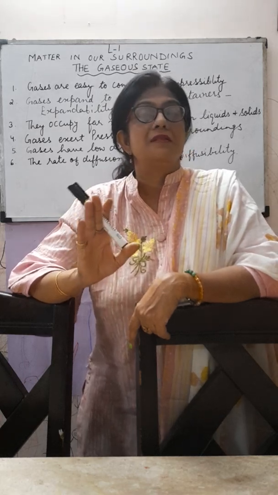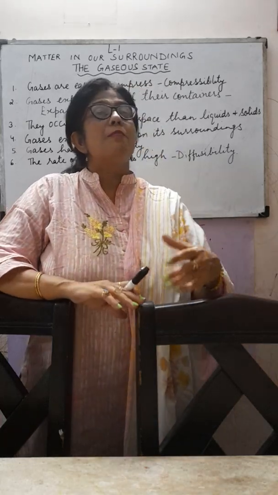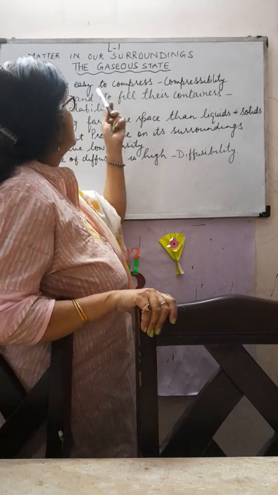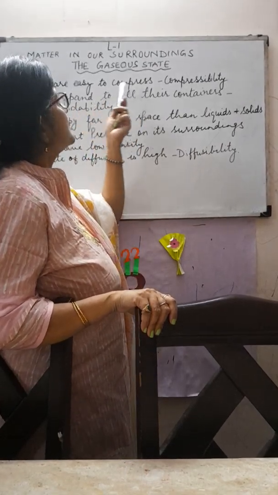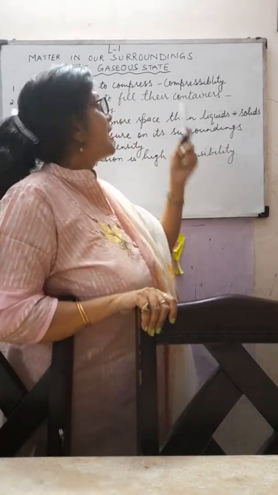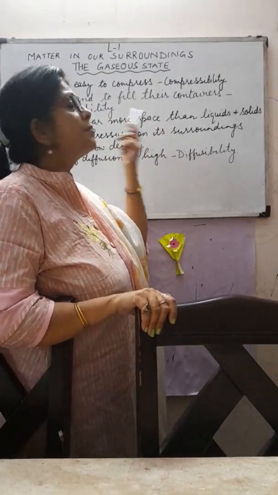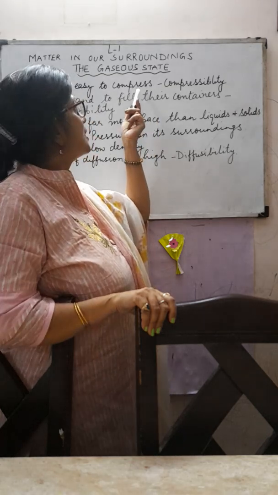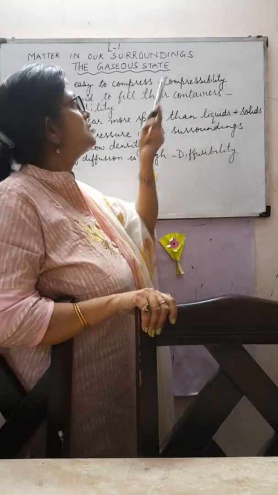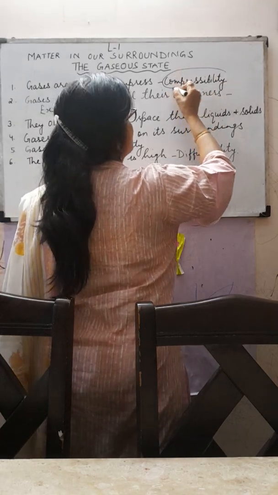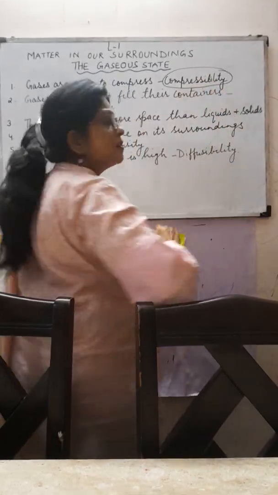Now some more properties of the gaseous state we will study. One property of gases is that gases are easy to compress, and this property, by which something can be compressed, is known as compressibility. So all gases show the property of compressibility.